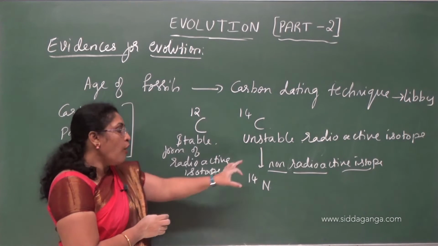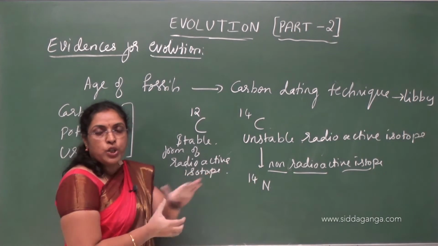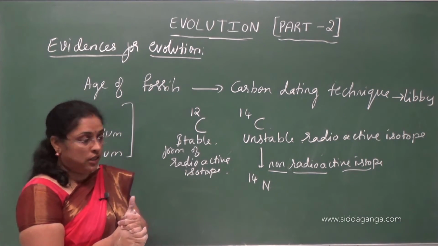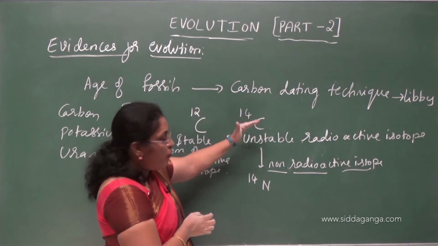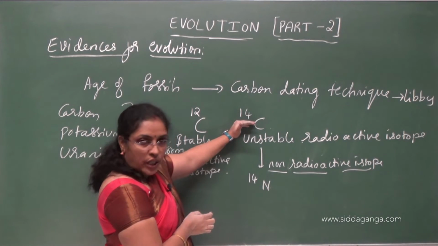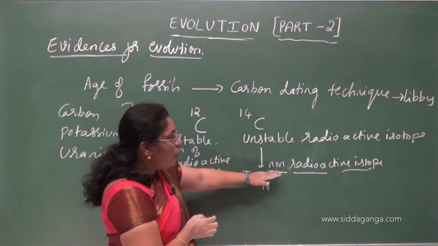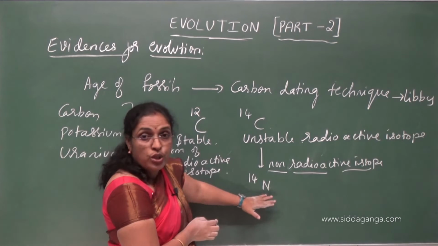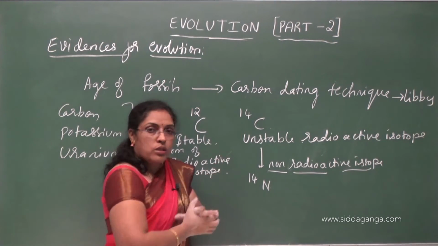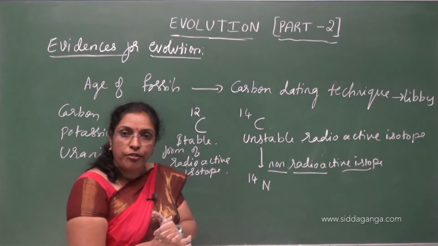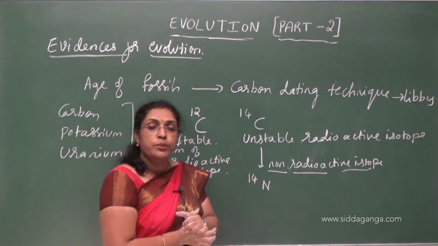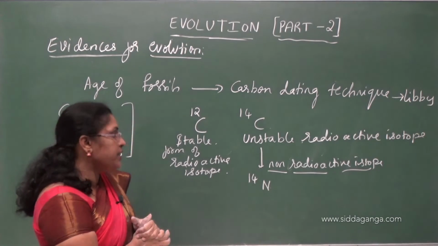The time taken for this conversion from radioactive carbon 14 to non-radioactive nitrogen 14 is called half-life, and it is measured in units of years.